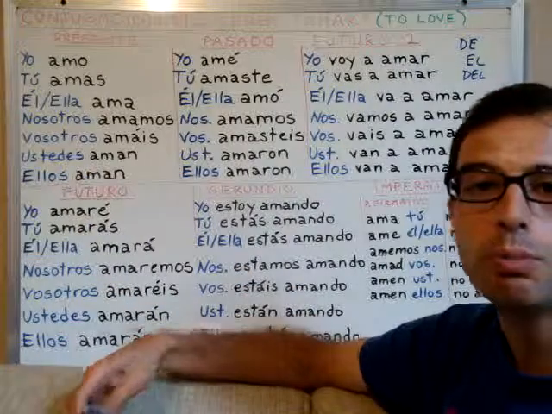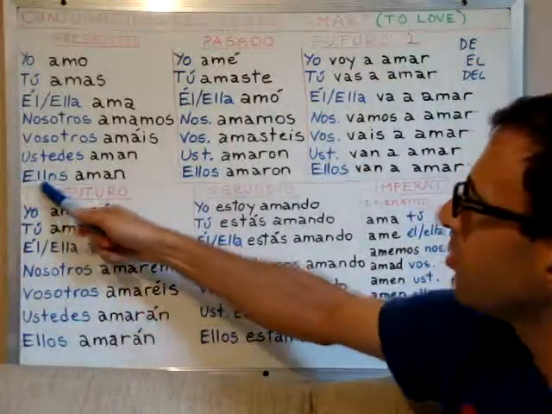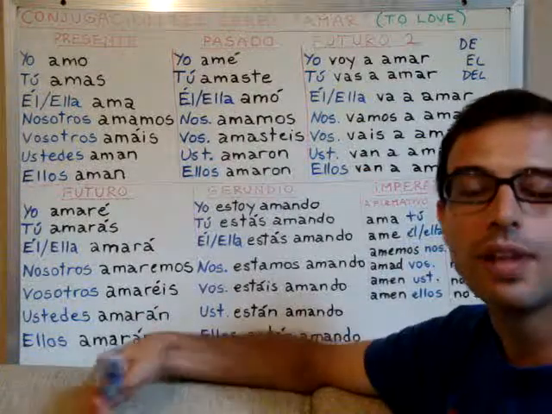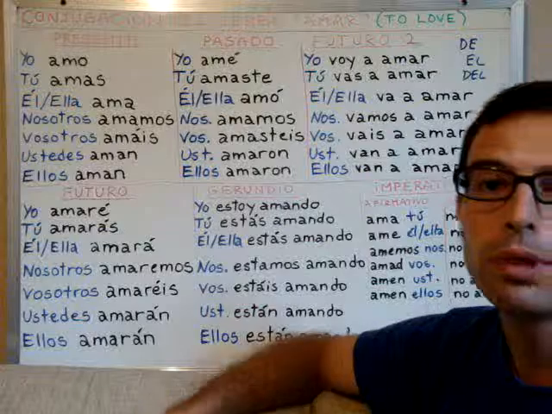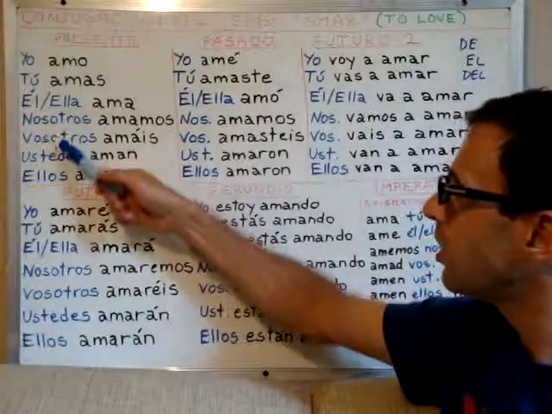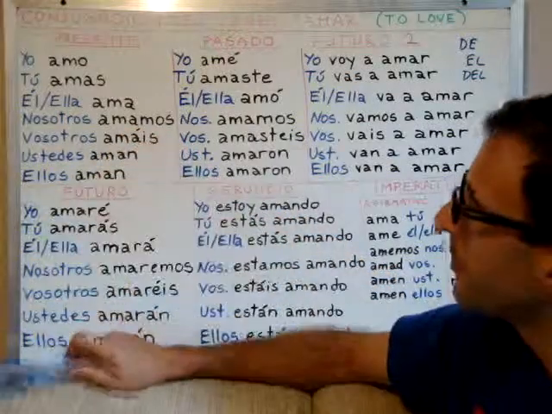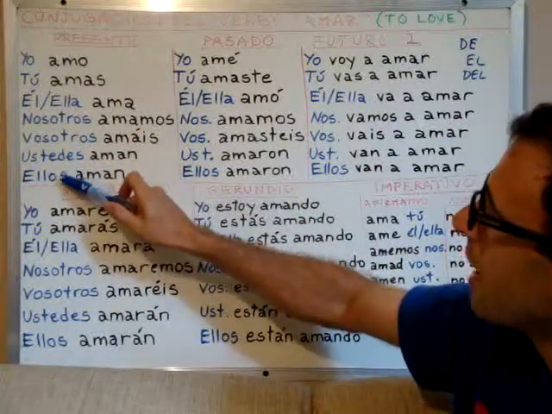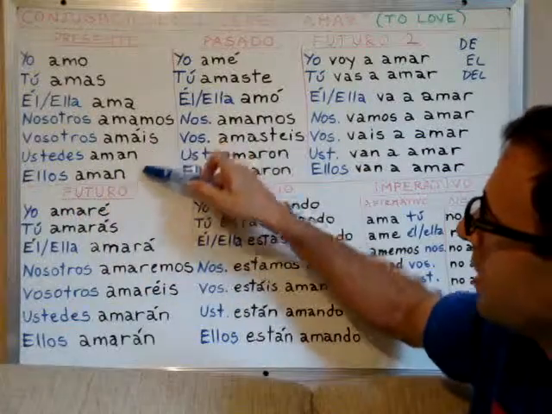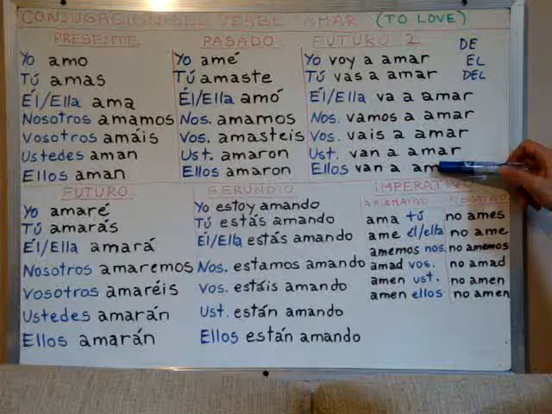Ustedes is the you plural that is used in Latin America, and ellos means they, right? And remember, vosotros and ustedes mean the same thing. They both mean you plural. One is used in Spain, the other one is used in Latin America. But ustedes conjugates the same as ellos, as they, okay? So you can see here, these two are always the same conjugation for all the verbs, okay?